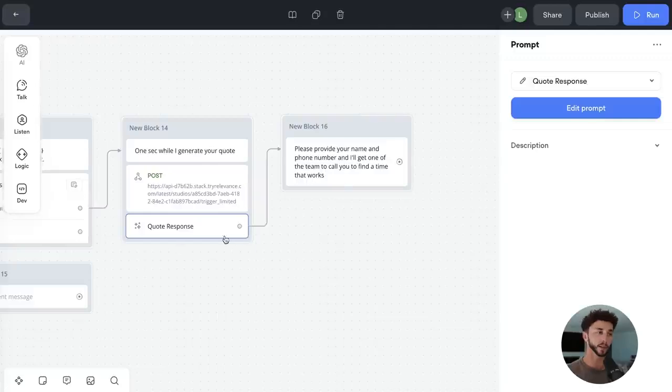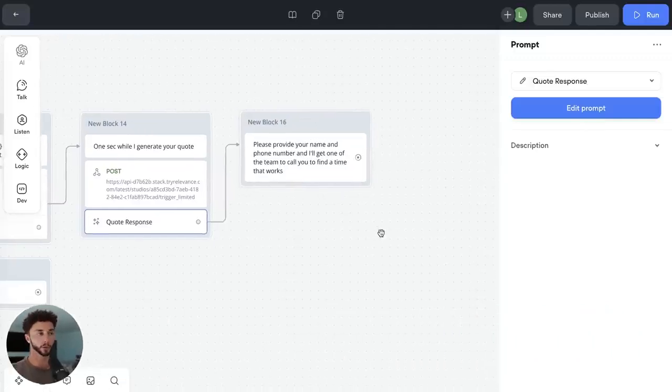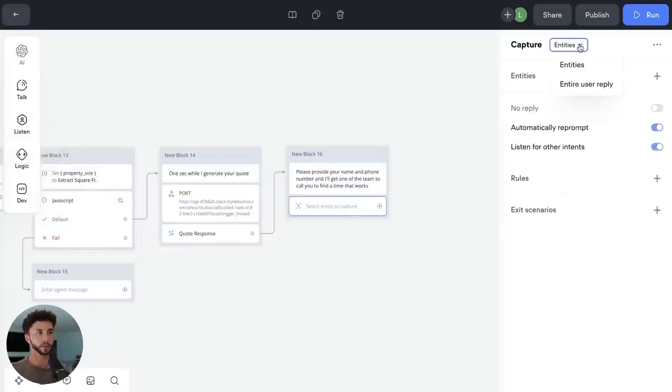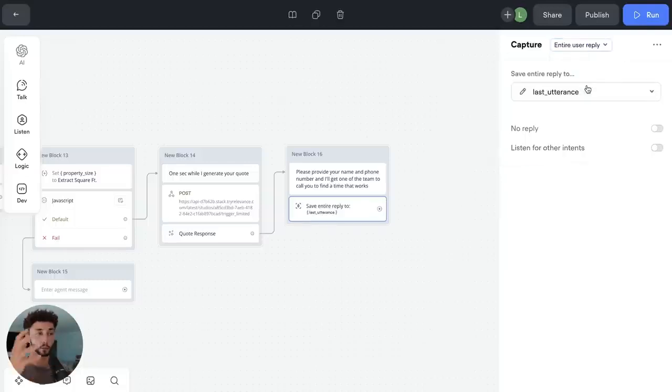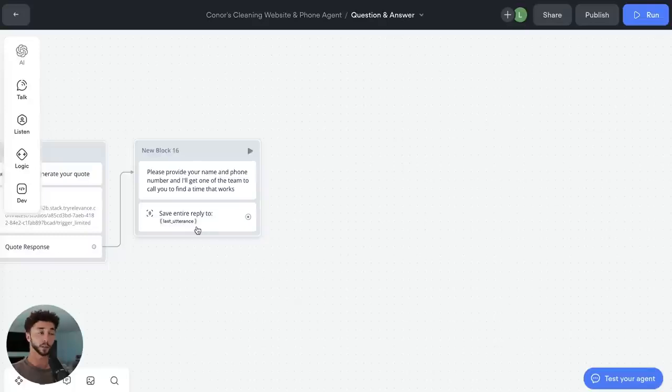And then the next message they get is this: please provide your name and phone number and I'll get one of the team to call you to find a time that works. So we want to save this entire user reply with a capture step. Change this to entire user reply. We want to capture all of the information that they send, either over the phone or through chat. In this response, they're going to say their name and their phone number, right? And we need to extract those out.